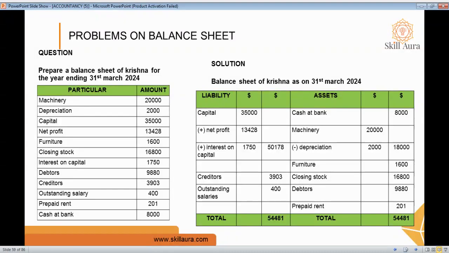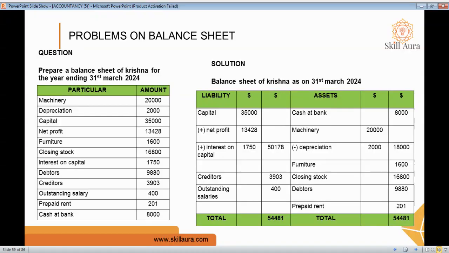It comes under the asset, and then interest on capital is liability, and the debtor will come under asset, and the creditor will come under the liability, and the outstanding salary is also a liability, and the prepaid expenses and the cash at bank are assets. So we have to analyze which are the assets and which are the liabilities, and then we have to apply them in the table format, and we have to add all this.